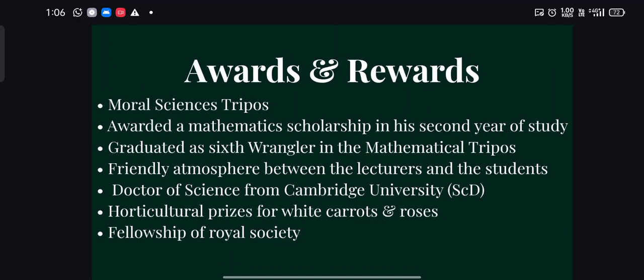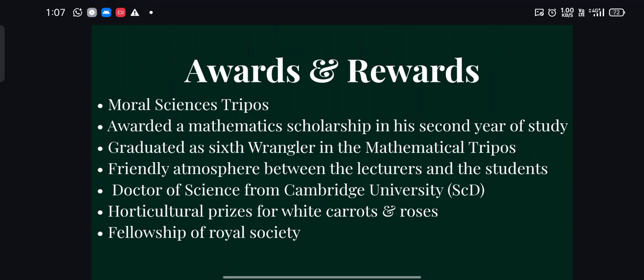Okay, and he got many awards that are represented here. Tripos is a final test specially conducted at Cambridge University to make them capable for further studies. He took moral sciences in the tripos, and while he was a student, he also won 6th rank in the tripos exam. Also he got a doctor of science. Today we would call it a PhD, but at that time it was ScD, doctor of science, from Cambridge University.